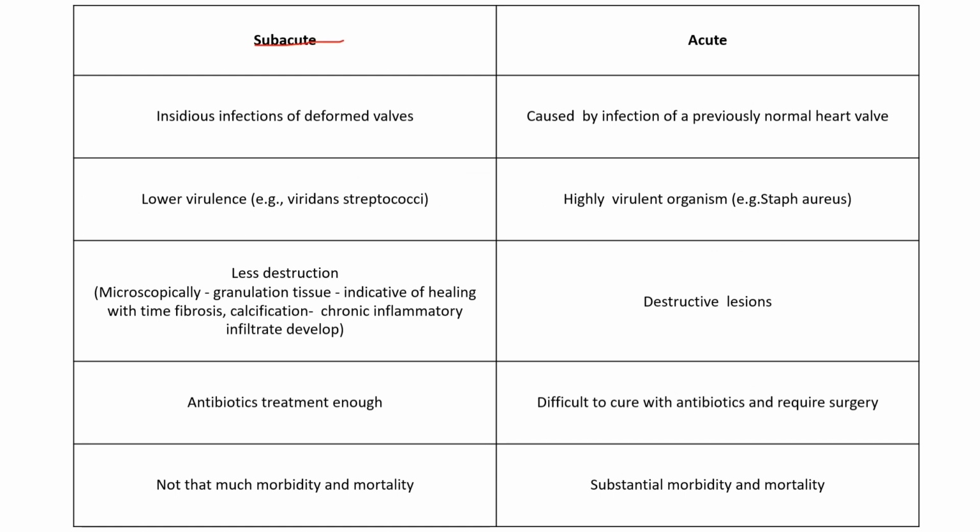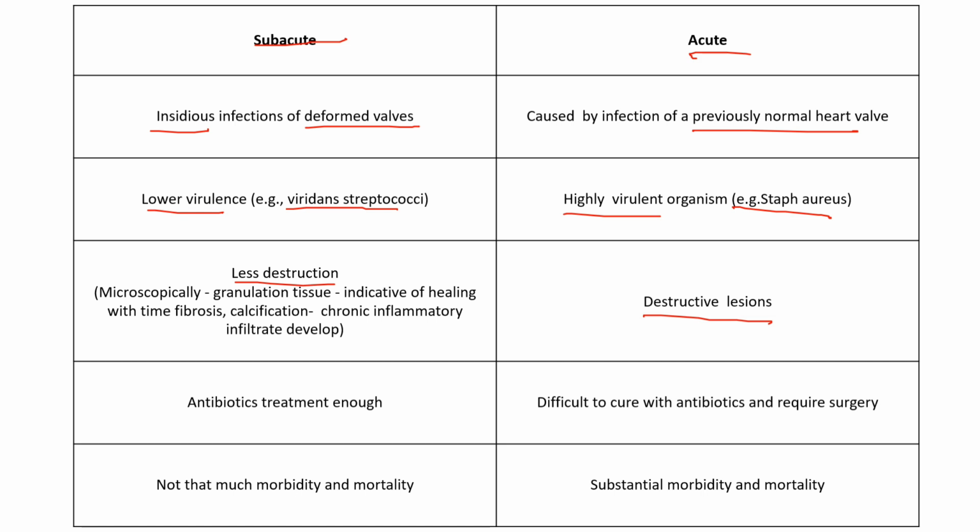Now let's move on to the types of endocarditis. It is subacute and acute. In subacute, there will be insidious onset, and it affects deformed valves only. In acute, it affects previously normal heart valves. Here the causative organisms are of low virulence, for example Streptococcus viridans, and here the causative organism is of high virulence, that is Staph aureus. Here there will be less destruction and here there will be more destruction.